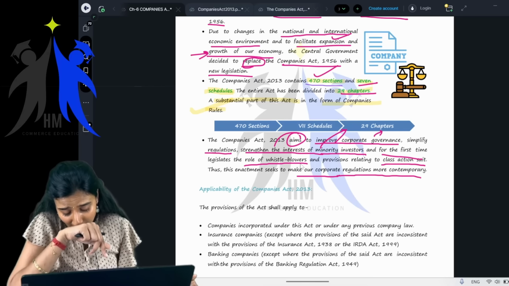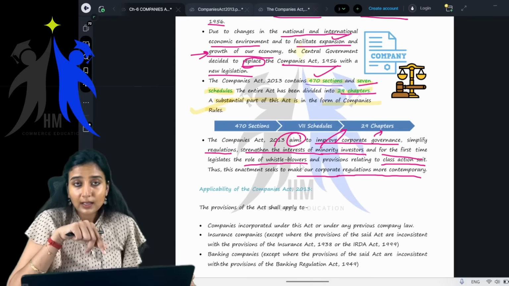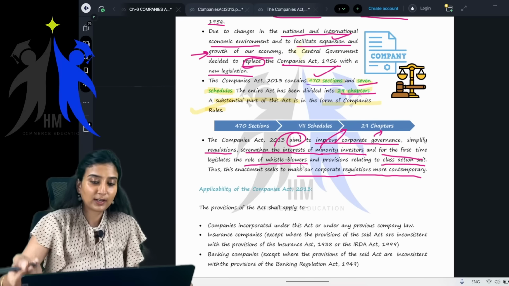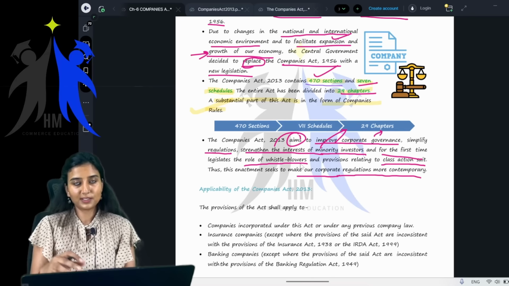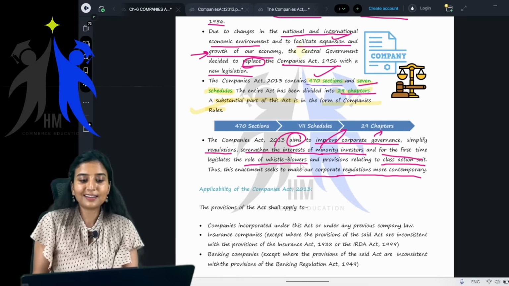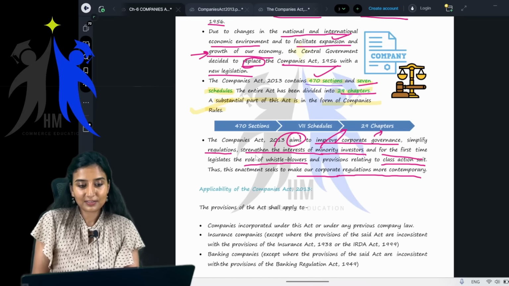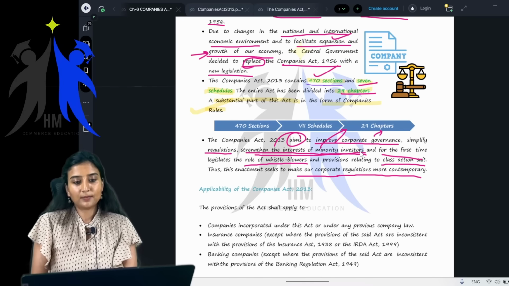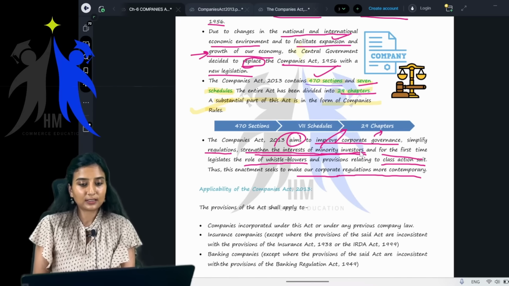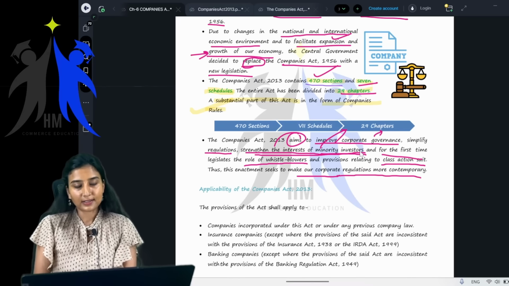They can nominate their person in the company to protect their interest. Don't worry, all of this is there in your further classes. Now it's just one single line, strengthening the interest of minority investors. So for the small shareholders, there are certain rights granted in the Companies Act 2013, wherein they can protect their interests. Getting it?